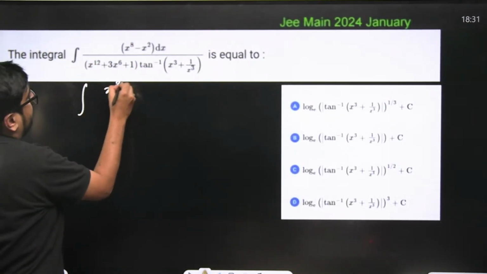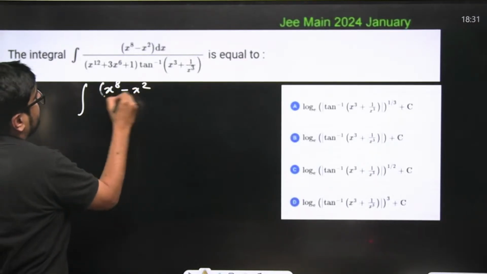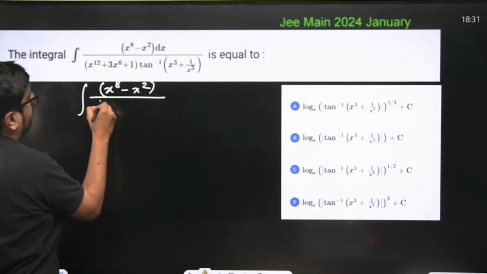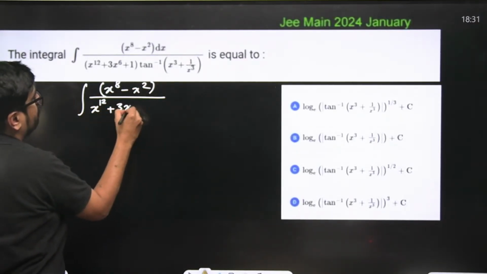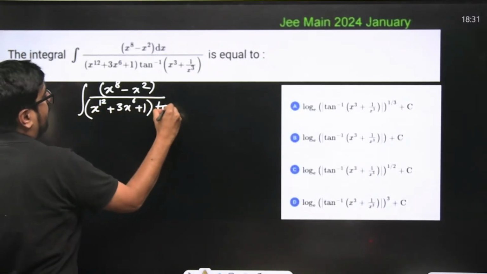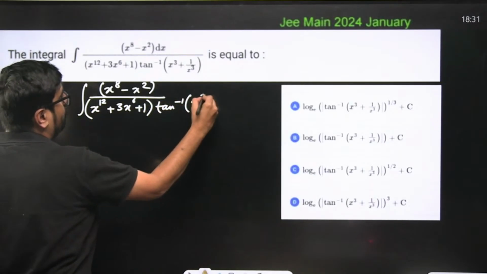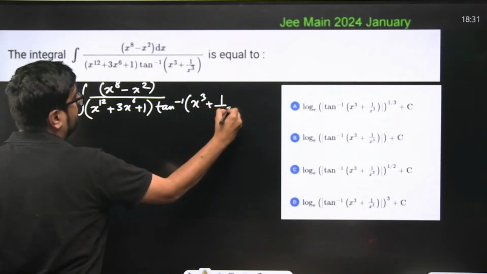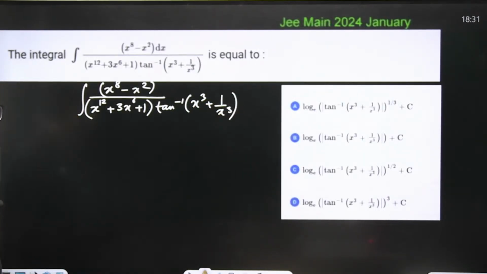X to the power 8 minus x square in the numerator, divided by x to the power 12 plus 3x to the power 6 plus 1. This term, and then tan inverse of x cube plus 1 by x cube. This entire thing is there, with dx.